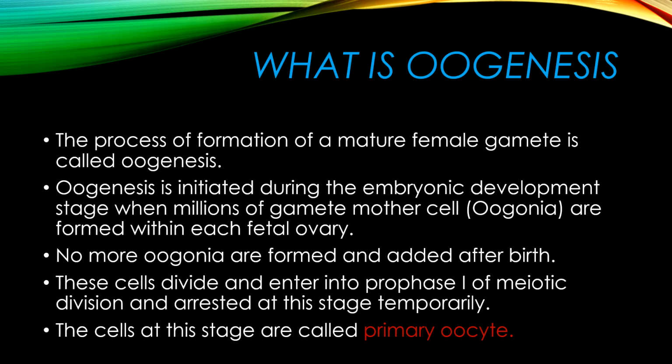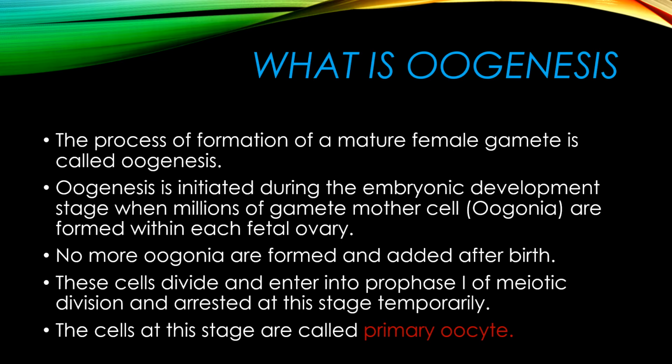Oogenesis: genesis means to synthesize, so the egg or the ovum, that is the female gamete, will be synthesized, and this process is called oogenesis. This process is very different from spermatogenesis because it is initiated during the embryonic development, in the fetal stage.